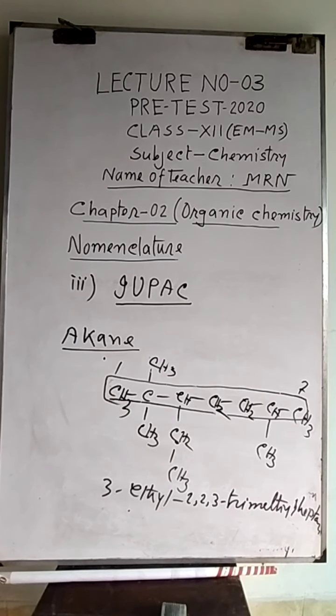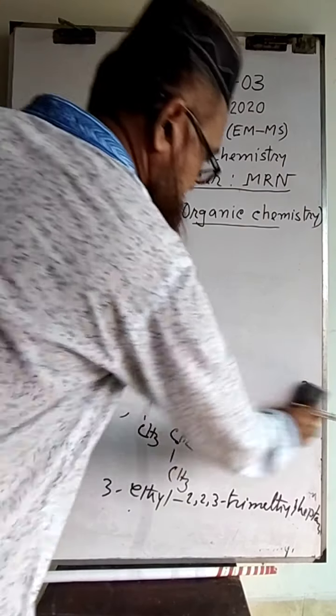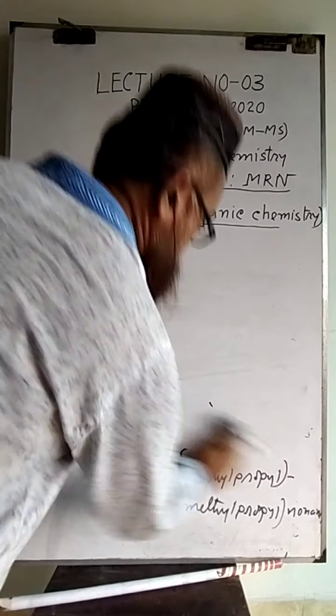In this way we can give the name of alkane. Another alkane example, the big one, when complex branches are present.